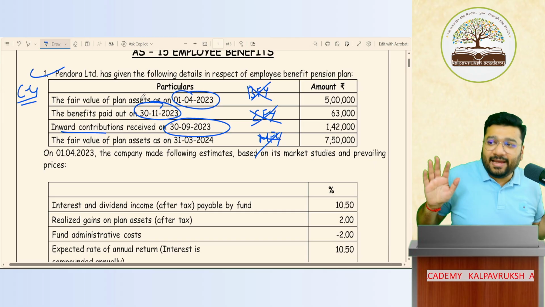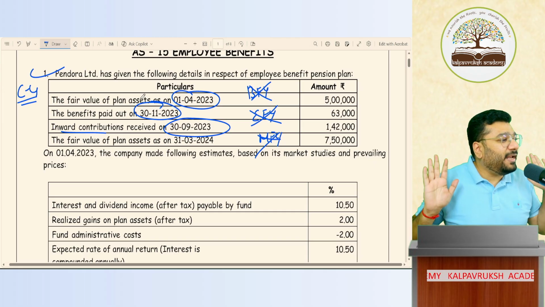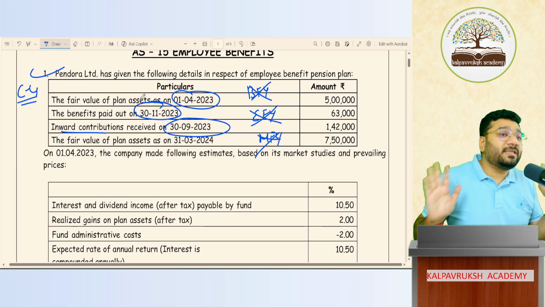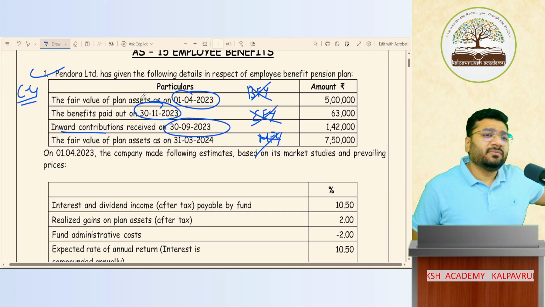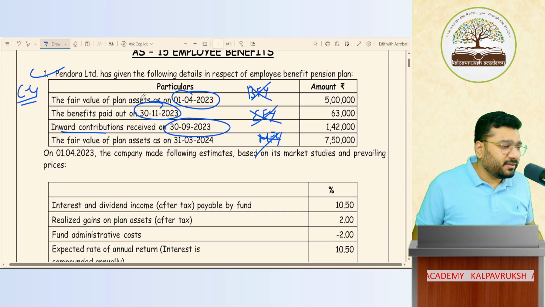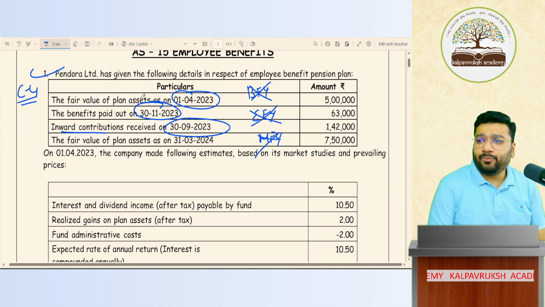Okay, not okay? So technically, 70% of this AS has been done. 70 to 80% has been done. 20% residual is pending. So most probably next class, when you sit for 3 to 3.5 hours, we are done with the AS. So with that, I'll put an end to today's session, people.